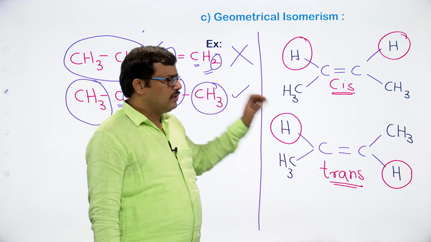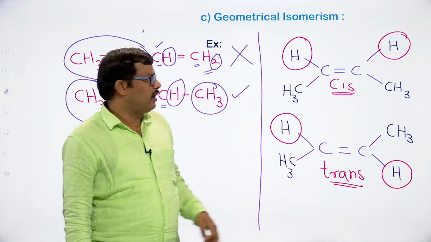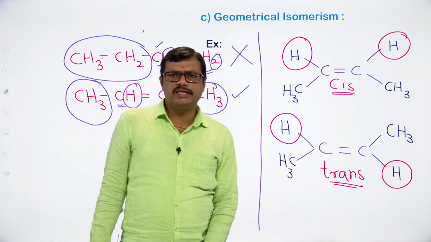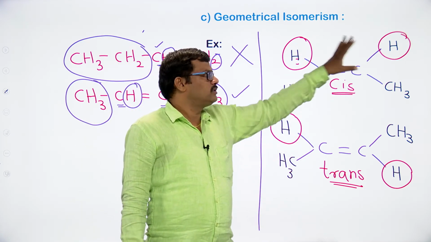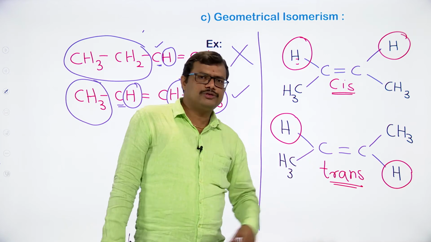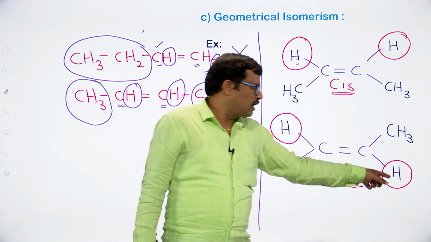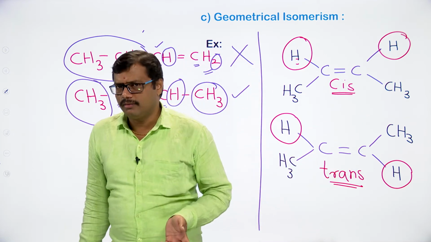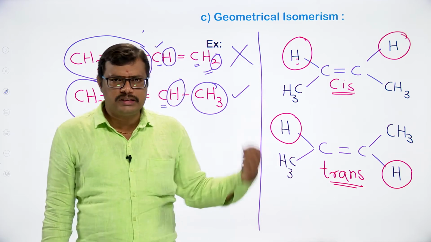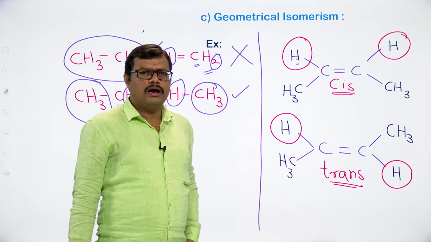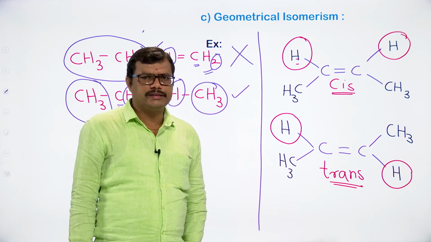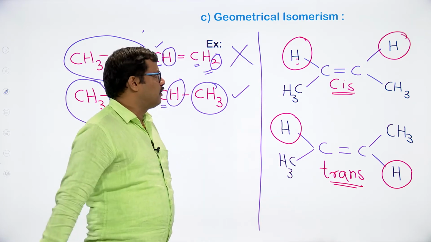So 2-butene exists in two geometrical isomeric forms. One is the cis form, the other is the trans form. In the cis form, 2-butene will have two hydrogens on the same side. In the trans form, the two hydrogens are on the opposite side of the double bond. So we have to include the cis and trans terminology while naming the compounds according to the IUPAC system. Okay, we will see that also.